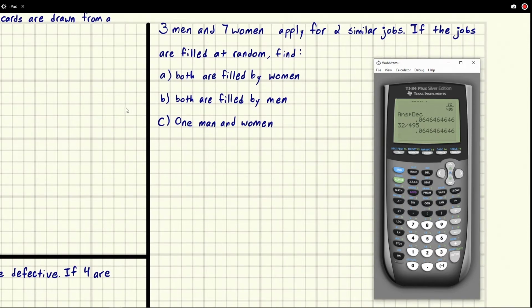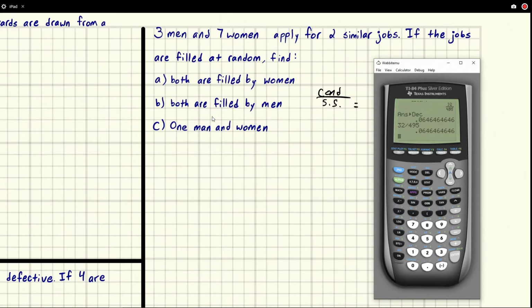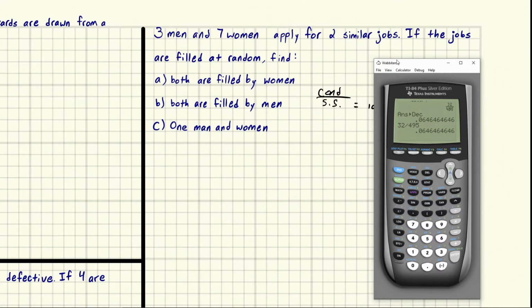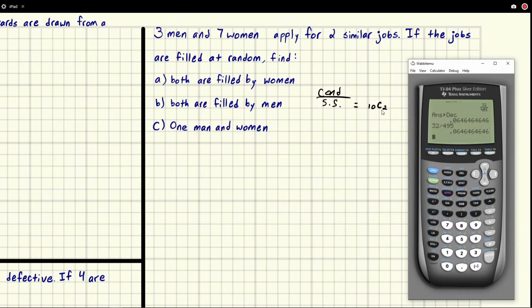So remember, probability is a condition over a sample space. Our sample space is all the ways we can pick 2 people for the 2 jobs. How many people do we have? We have 10 people, and we're going to pick 2 of them for the job. We don't have anything that would tell us to change our sample space, so it's going to be 10, combination 2. Let's go ahead and clear this. So that's what we have.